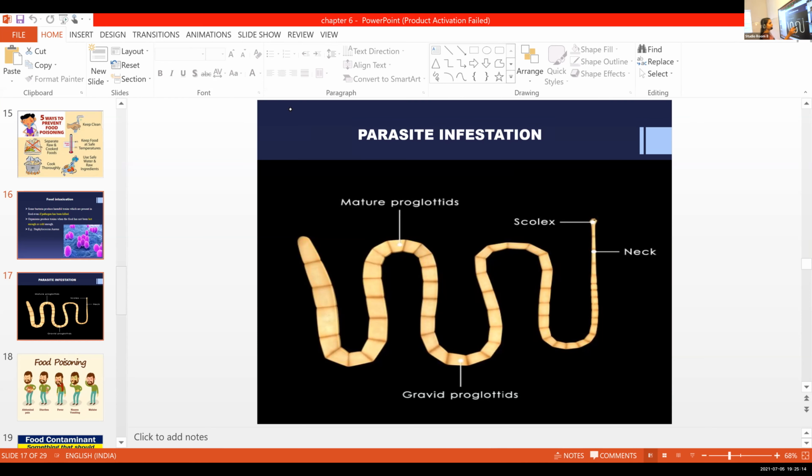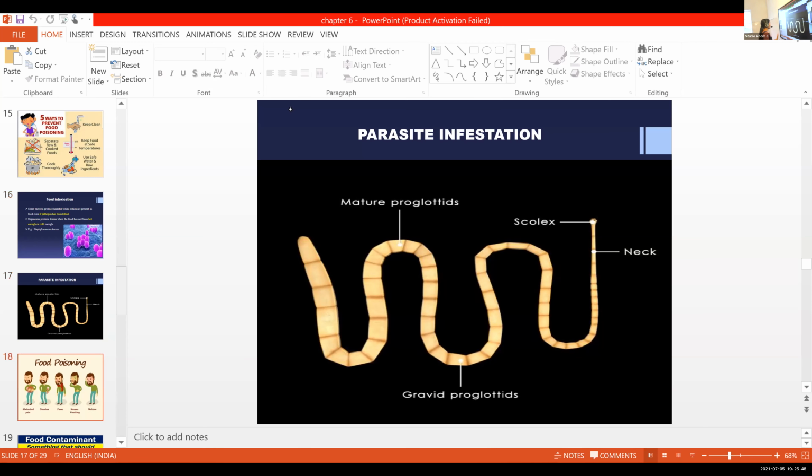You can see segments here, a flat segmented thing, right? It's the best example for this parasite infestation. They can easily live in the intestine of a human body. Tapeworms. So eating uncooked meat from infested animals leads to tapeworm infection in people. Uncooked food or improper cooking leads to these kinds of infestations in our body.